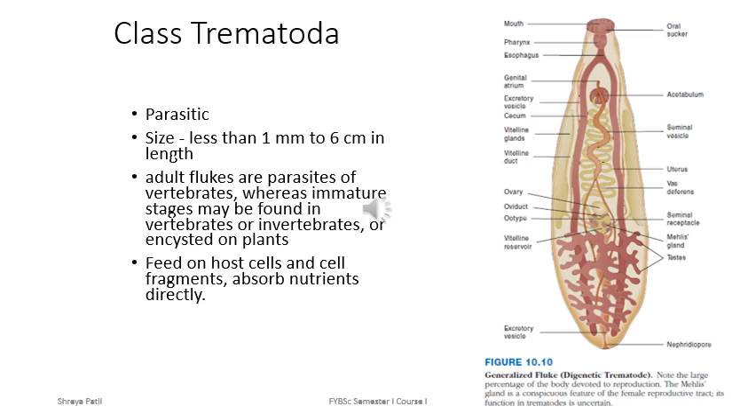Class Trematoda. They are parasitic. Their size varies from less than 1 mm to up to 6 cm. Adult flukes are parasites of vertebrates, whereas immature stages may be found in vertebrates or invertebrates. Sometimes they are also found as encysted on plants. They feed on host cells and cell fragments and absorb nutrients directly from the host. Example of class Trematoda are flukes.